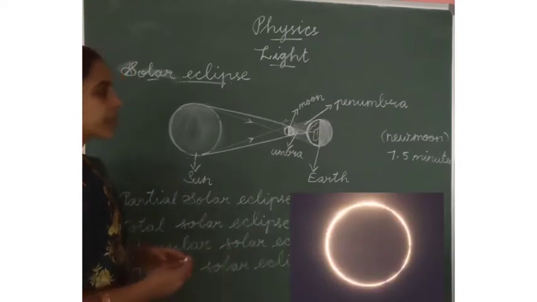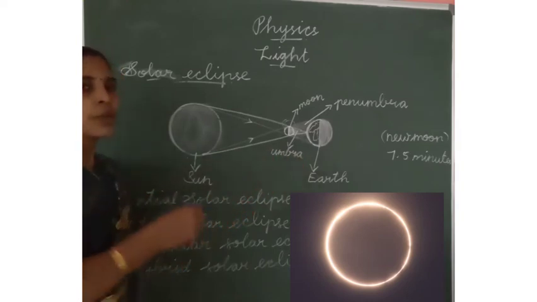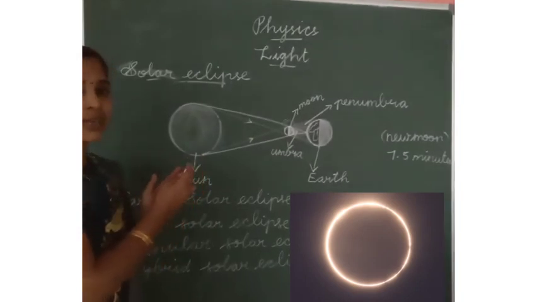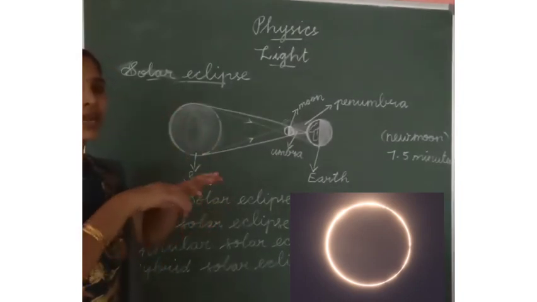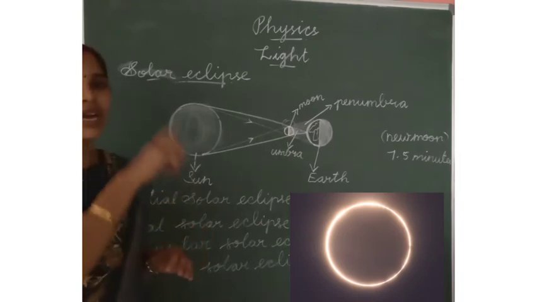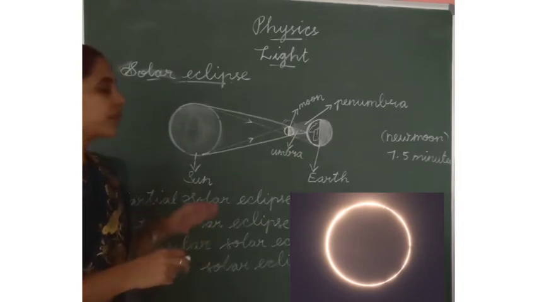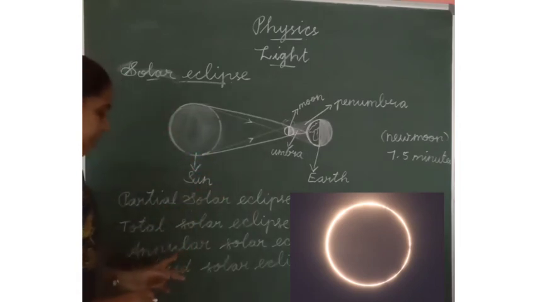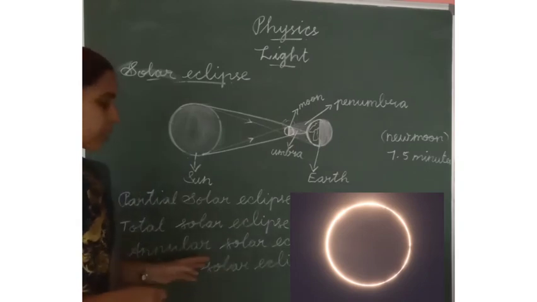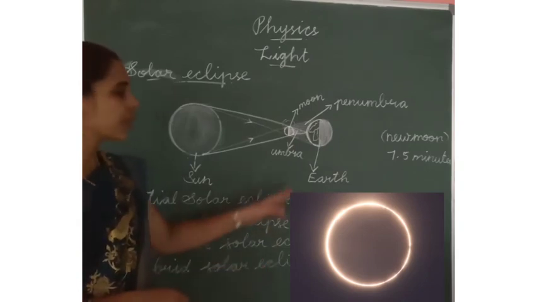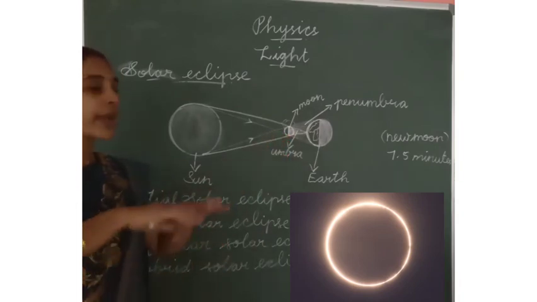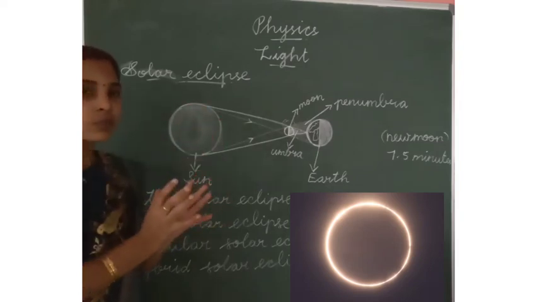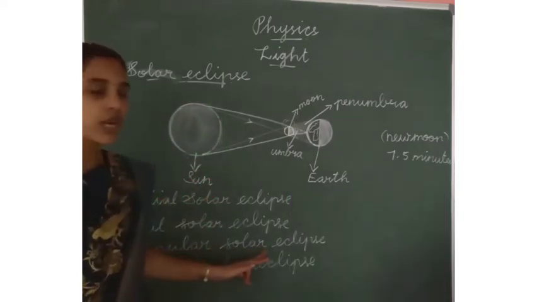Annular solar eclipse means that in one part of the year, some people living in that place can see the sun with the moon in the middle and a fire ring outside the moon. Annular means ringed shape. So when we see the moon, it makes a fire ring. We will see the fire outside the moon. That is called annular solar eclipse.